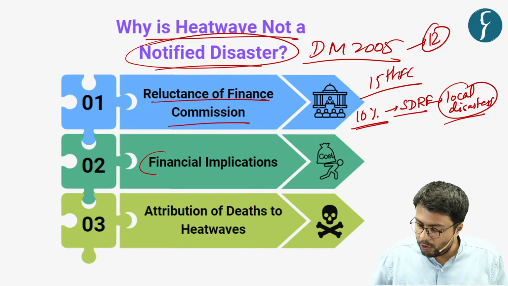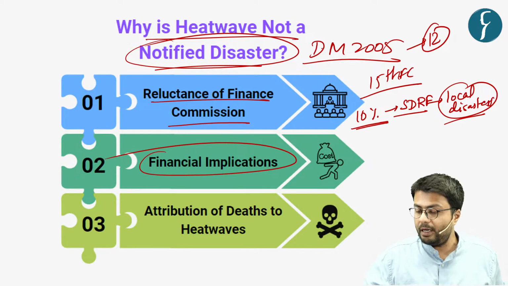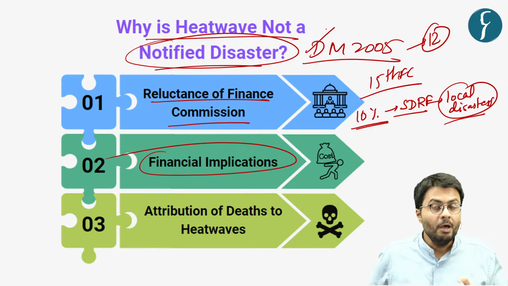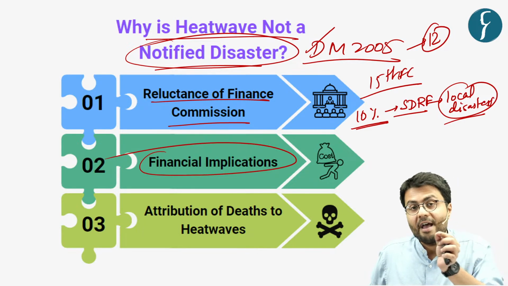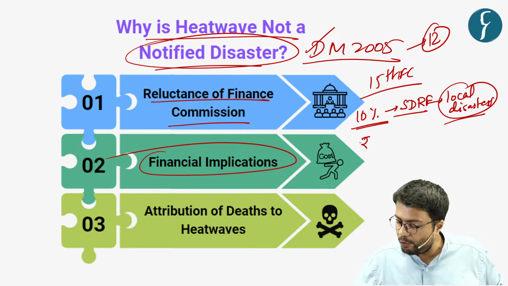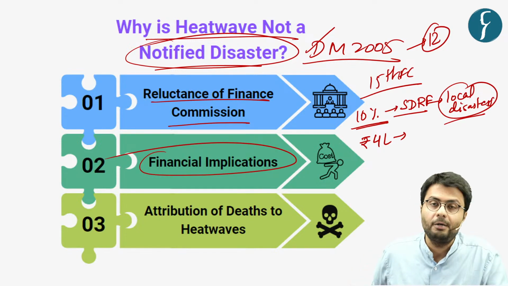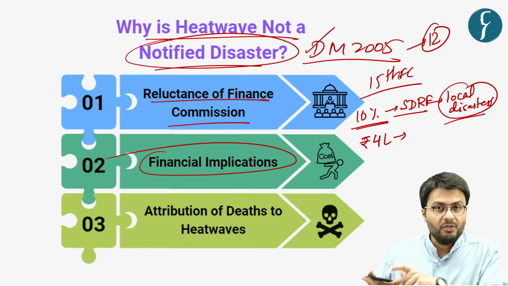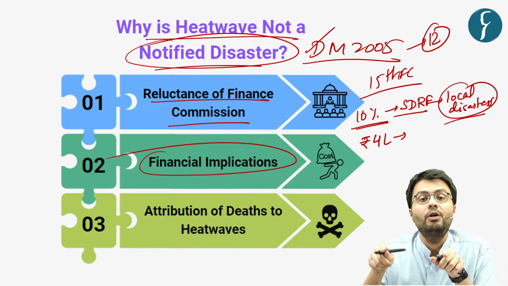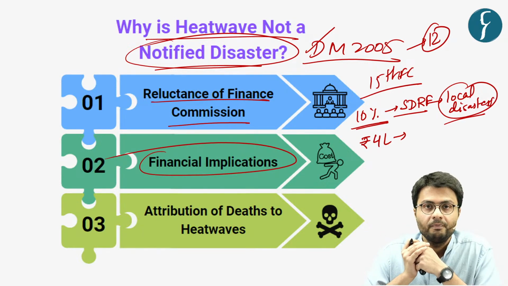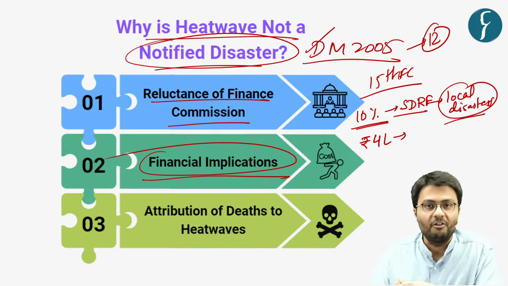Further, there are also financial implications which prohibit the government from adding heat wave into the purview of the Disaster Management Act. Because if the government were to add heat wave into the Disaster Management Act, then for every related death, the government will have to provide rupees 4 lakh in compensation to persons who have been affected by heat wave incidents. And this is a significant amount whenever we add a huge number of deaths due to heat wave incidents. So this can impose a significant fiscal burden on any government.